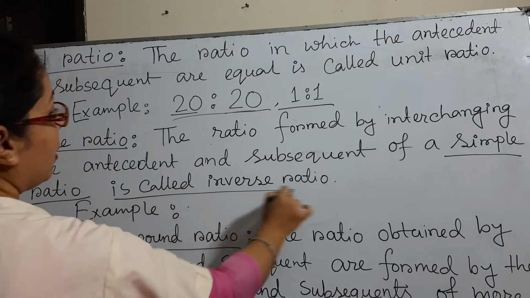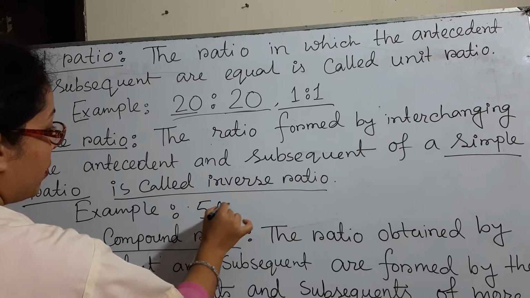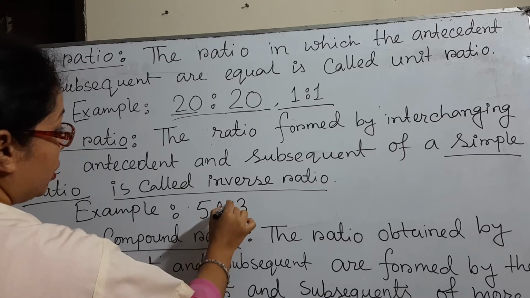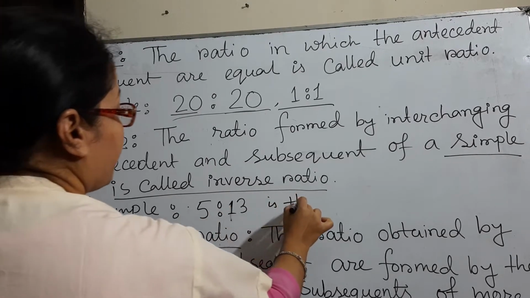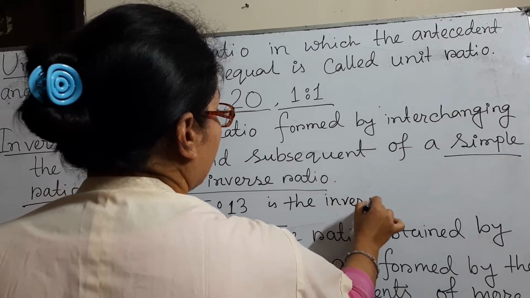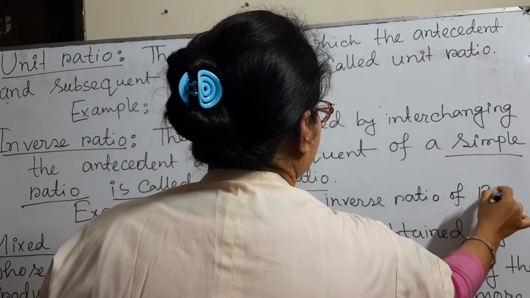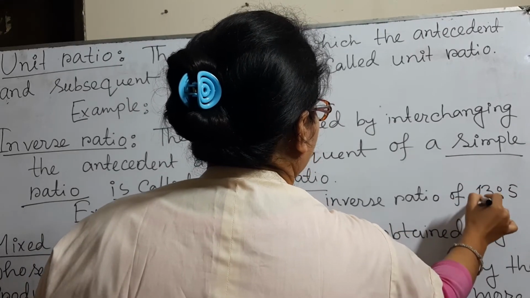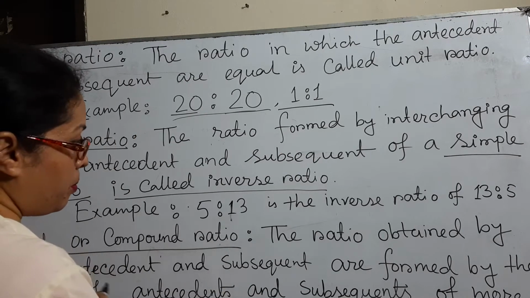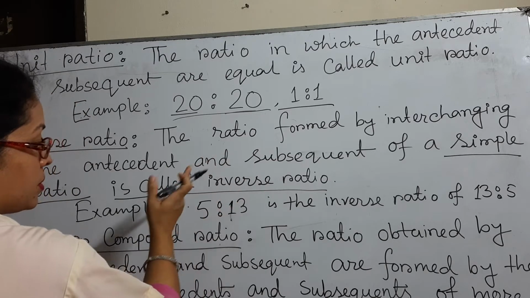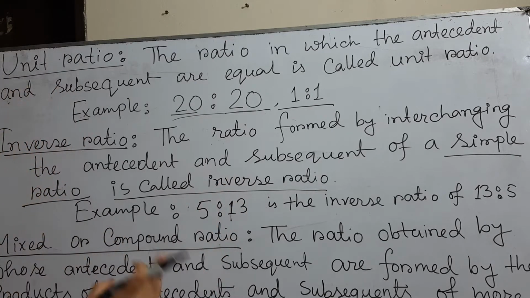For example, 5:13 is the inverse ratio of 13:5. Clear students? So this is the inverse, that is, interchange their places. The subsequent takes the antecedent's place and the antecedent goes to the subsequent's place.